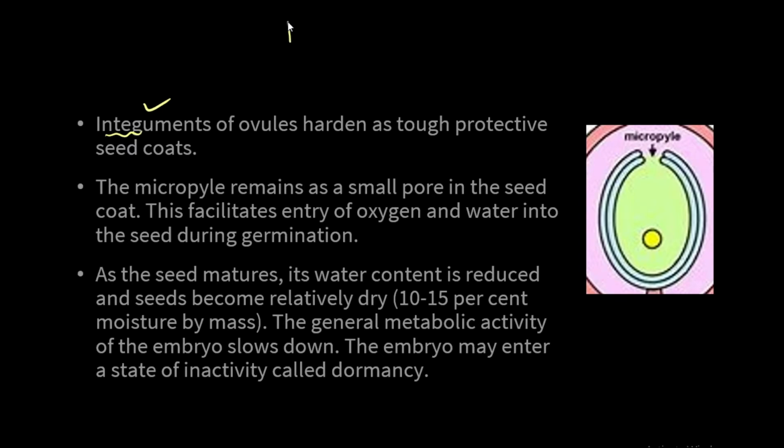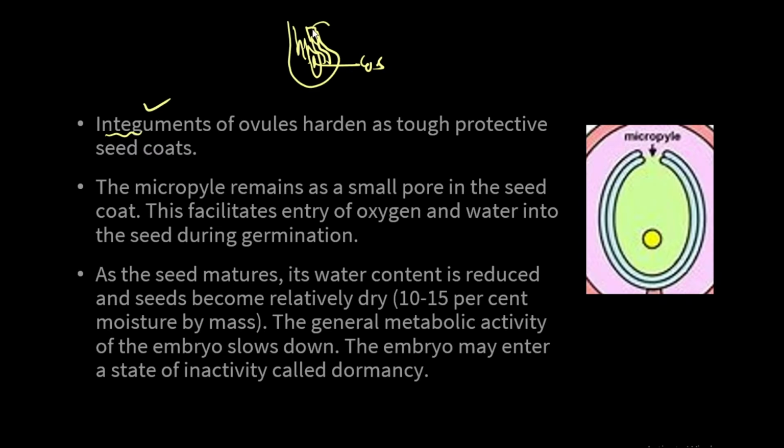Let me just draw the rough diagram of ovule. These are the integuments. This is the embryo sac.